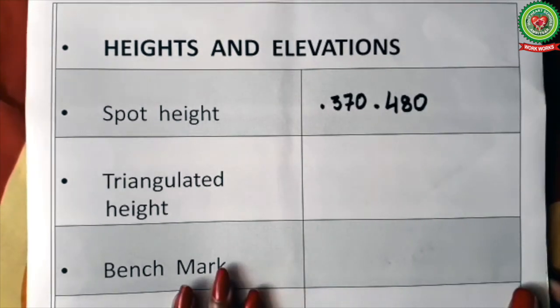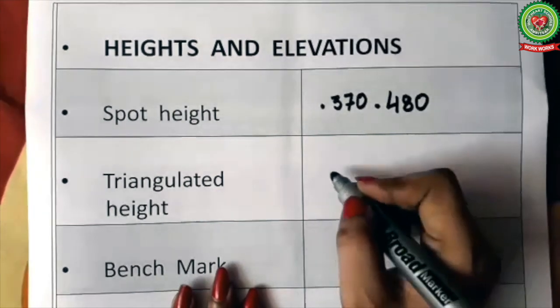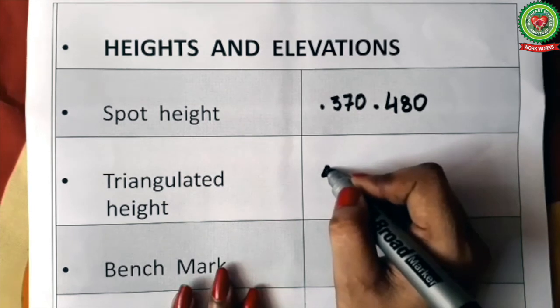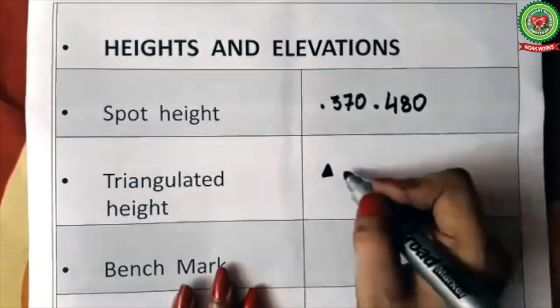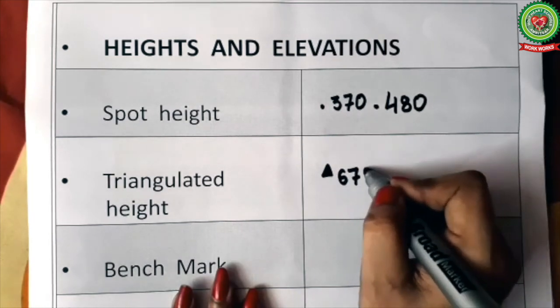Next is triangulated height. Triangulated height is the height of a point surveyed by triangulation method. It is indicated by a small triangle like this, followed by a number like 670.